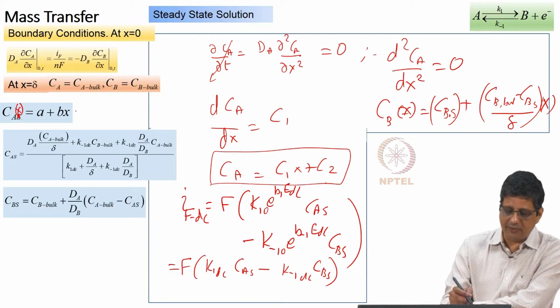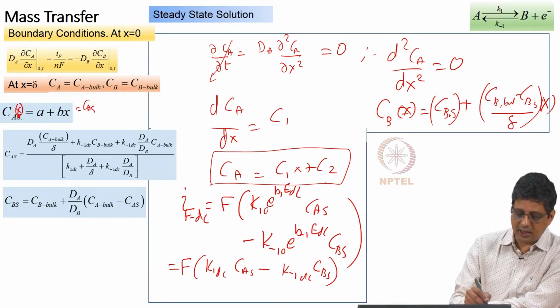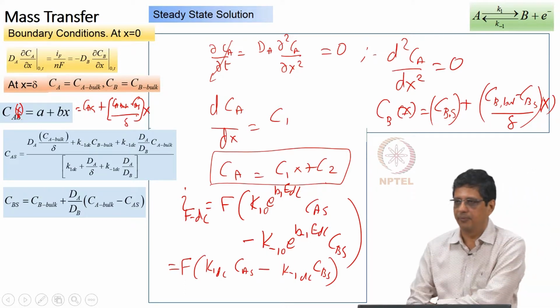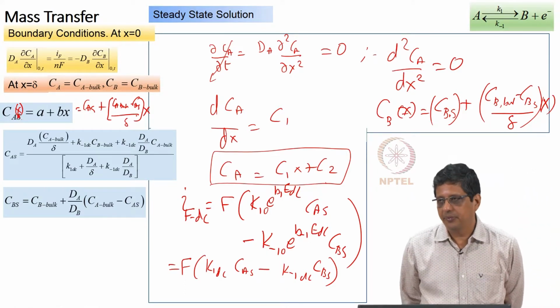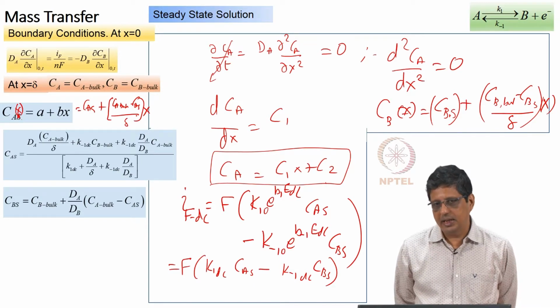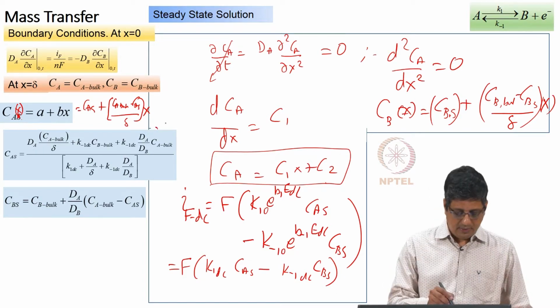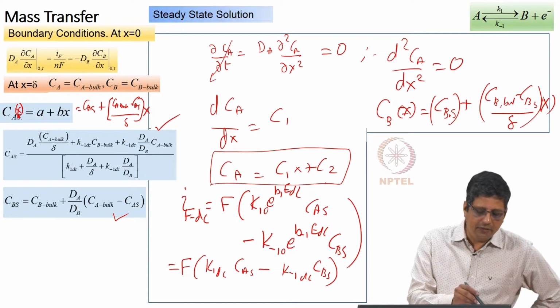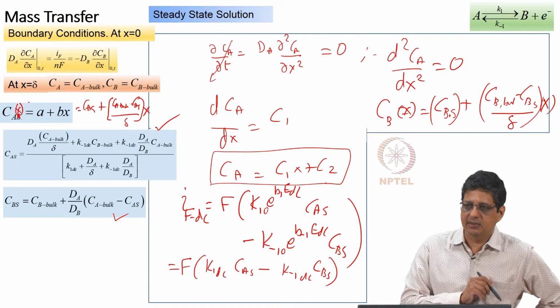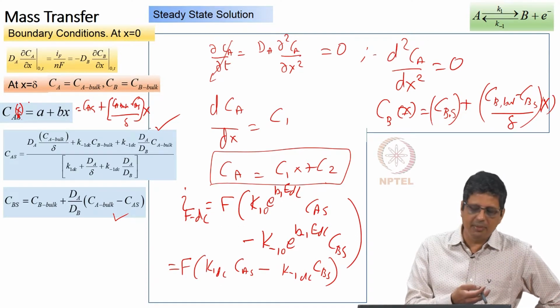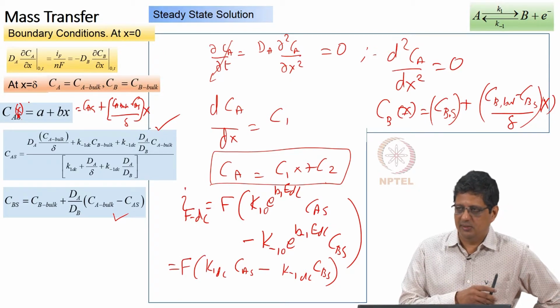CA in the boundary layer is going to be given by CA on the surface plus CA bulk minus CA surface by delta multiplied by x, because at x equal to delta it is going to be CA bulk, at x equal to 0 it is going to be CA surface, and anywhere in between it is a linear interpolation between these two. This is the derivation. So, if I give you CA at x, can you find dCA by dx? dCA by dx is going to be actually a constant here. Therefore, dCA by dx at x equal to 0, you can also find that.